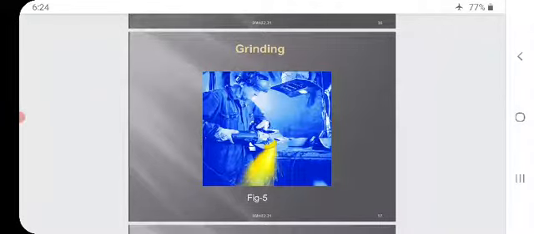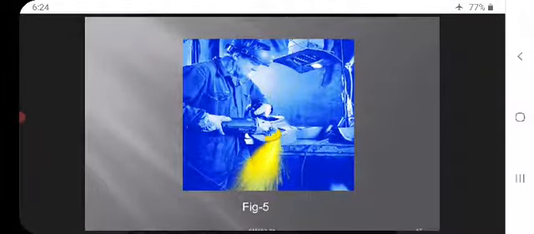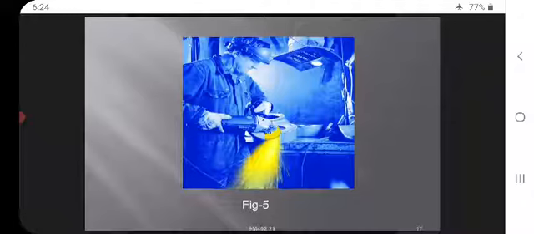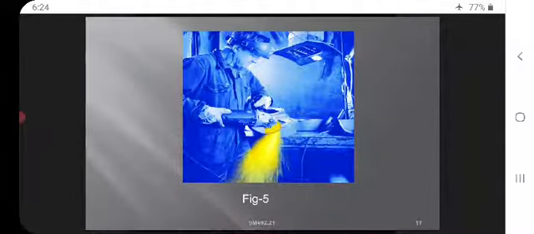So in the figure you can see grinding. That is a portable grinding machine. With the help of a portable grinding machine, the person is performing a grinding operation. The yellow color is nothing but sparks emitting from the grinding operation. We have to wear a helmet and gloves for our safety.